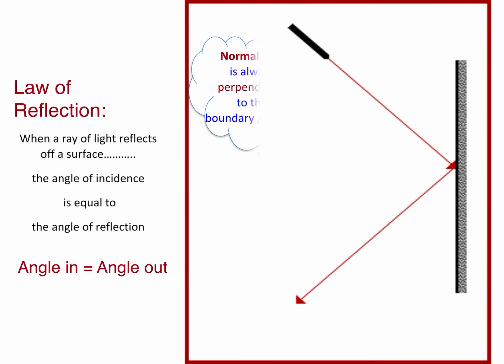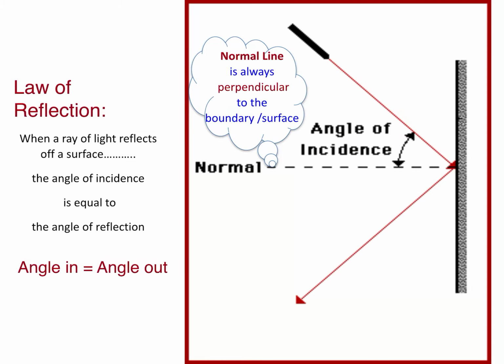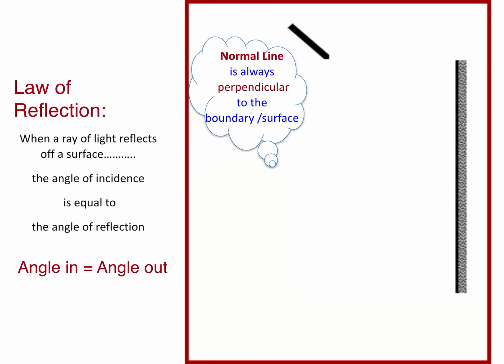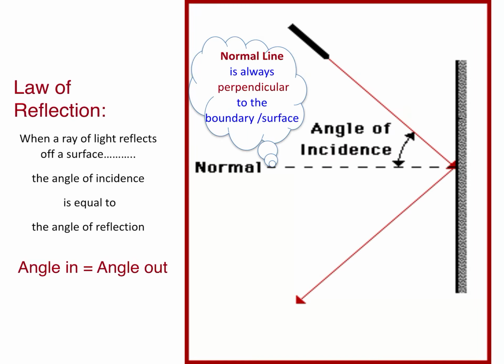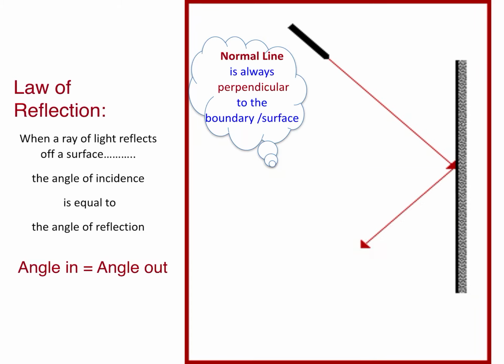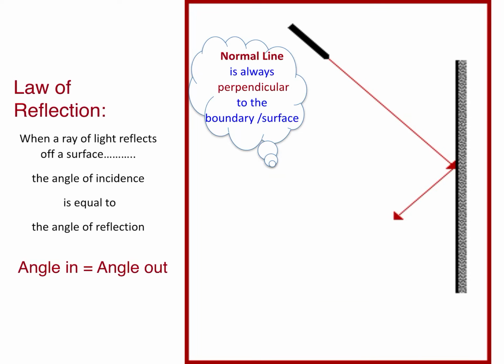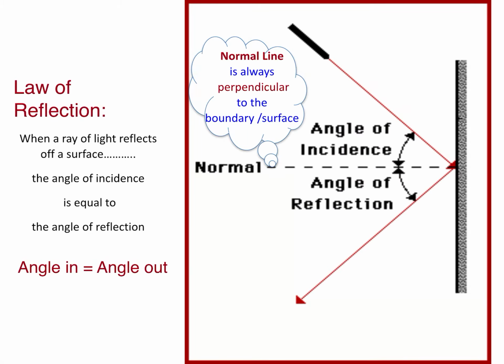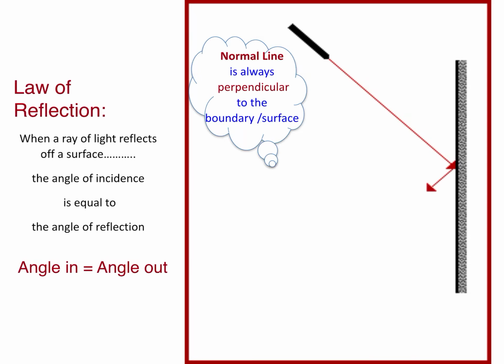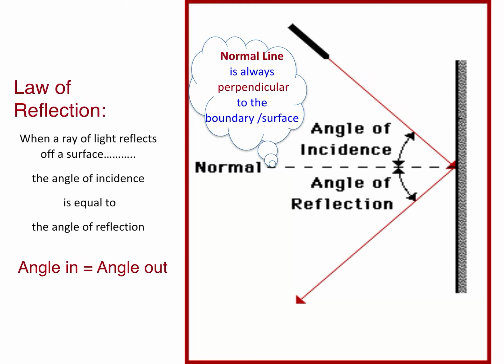Now here I have an illustration. You will be asked some specifics about reflection that maybe you don't just instinctively know. All right, so let's make sure that we address these really quickly. Over here on the left, it says the law of reflection says that when a ray of light reflects off of a surface, the angle of incidence is equal to the angle of reflection. Now that's some science vocabulary there. Don't get overwhelmed. Look at the illustration. Whatever angle the beam of light went into the boundary, it bounces off with the same angle, right? It's the same